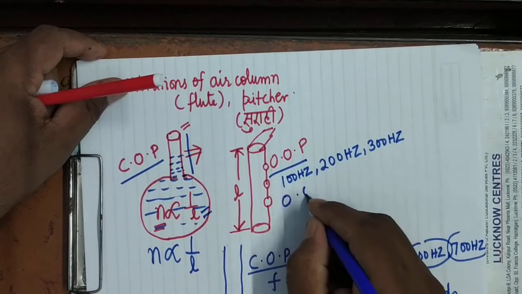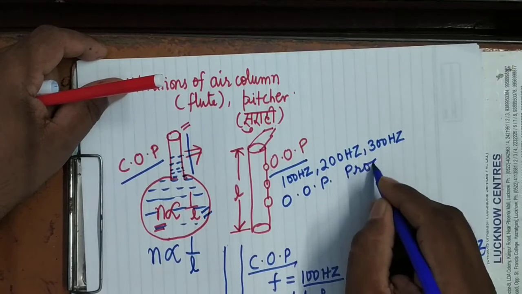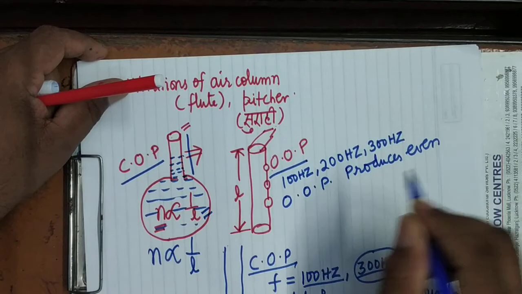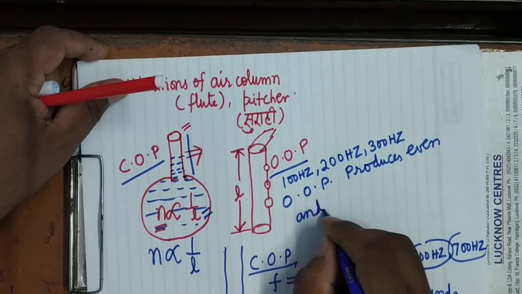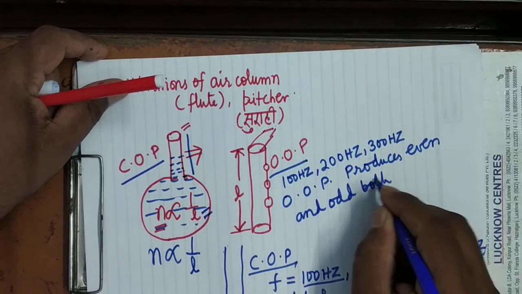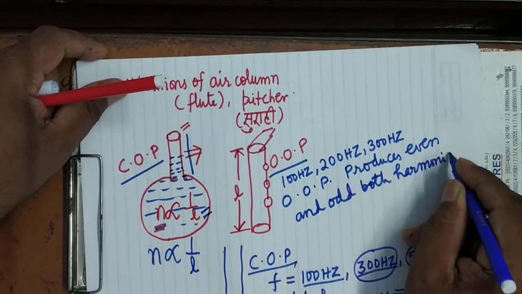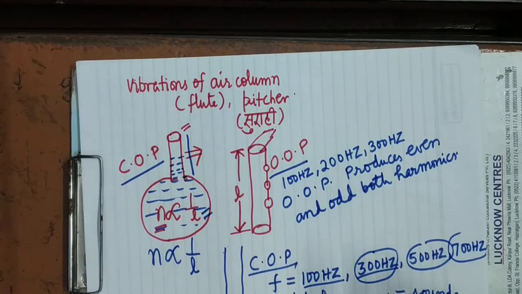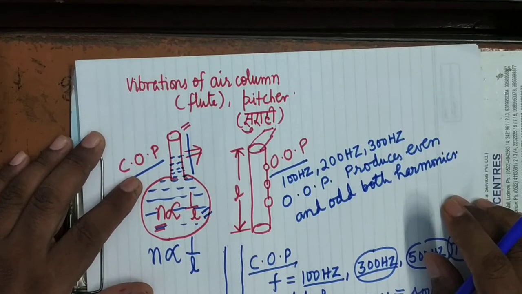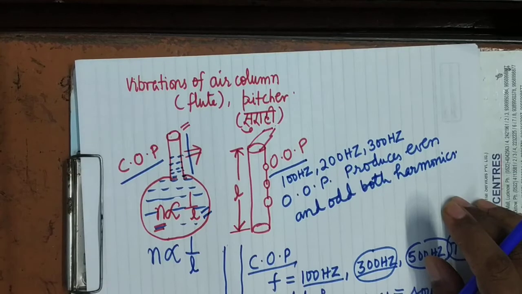So an open organ pipe produces both even and odd harmonics. It will produce sounds of even times the fundamental frequency as well as odd times the fundamental frequency.